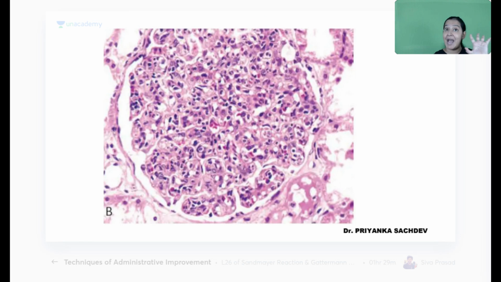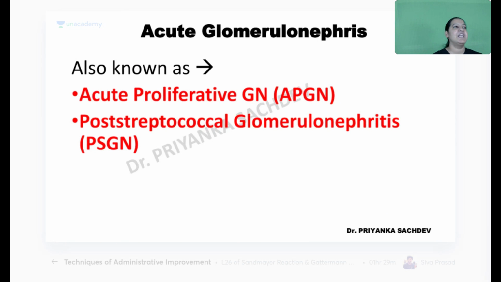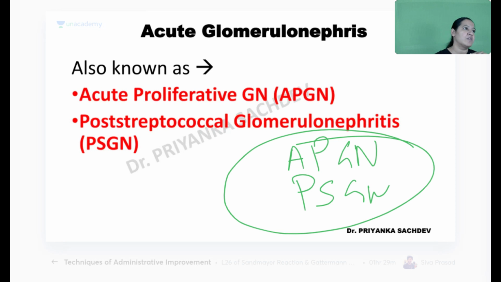You can see a glomerulus which is hypercellular and hyperproliferative, right? So what is actually happening in APGN or PSGN? पहले तो याद करो एक ही बात है. Acute proliferative glomerulonephritis or post-streptococcal glomerulonephritis is one and the same thing. Most of the students have this confusion. Clear it out. Both of them are synonyms. They are the same thing.